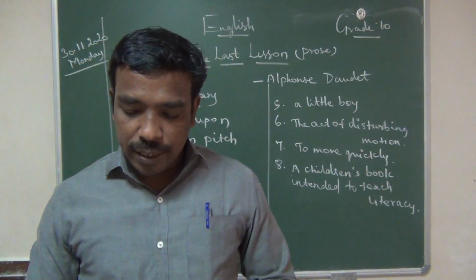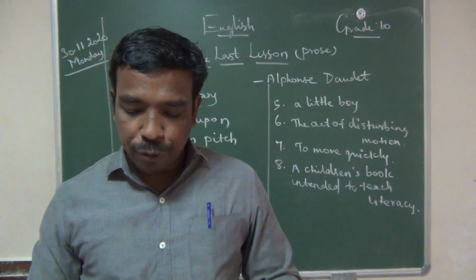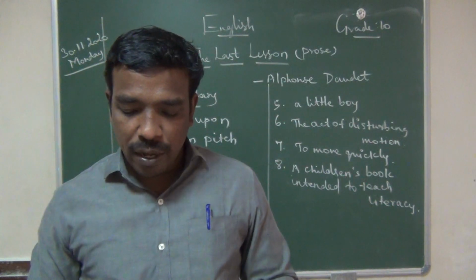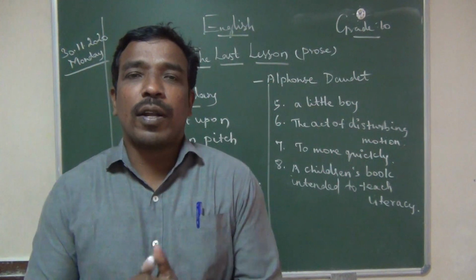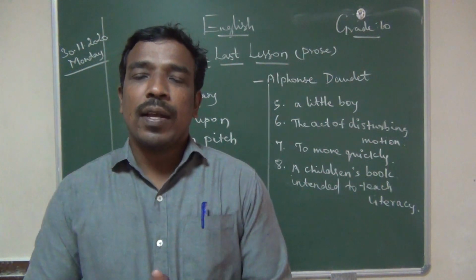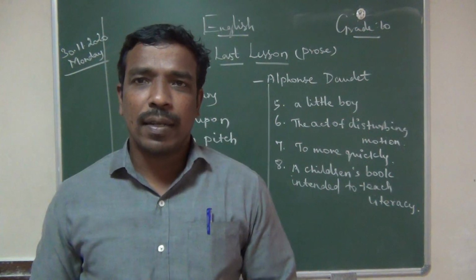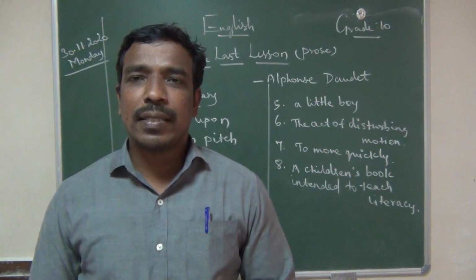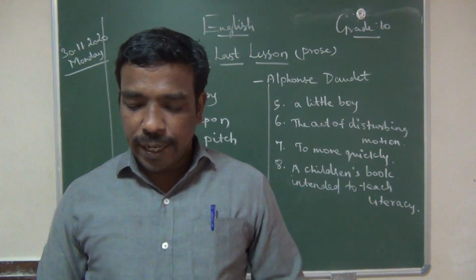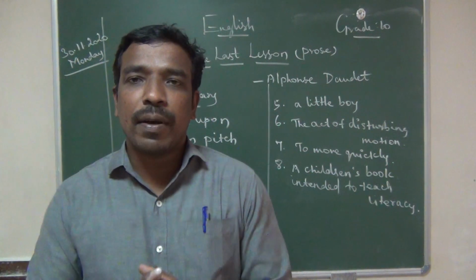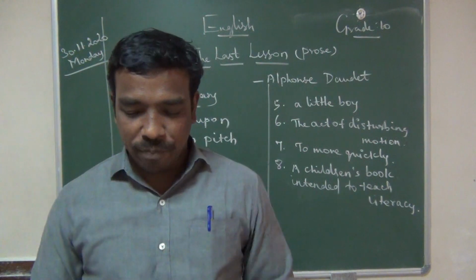"My children, this is the last lesson I shall give you. The order has come from Berlin to teach only German in the schools of Alsace and Lorraine." See the condition. Now somewhat it is very clear. They got the order from Berlin. Berlin is the capital city of Germany. So the order had come from Berlin to teach only German in Alsace and Lorraine. That is the reason.